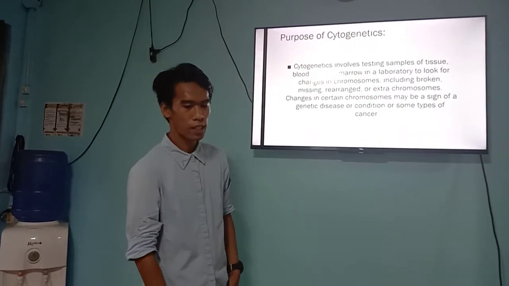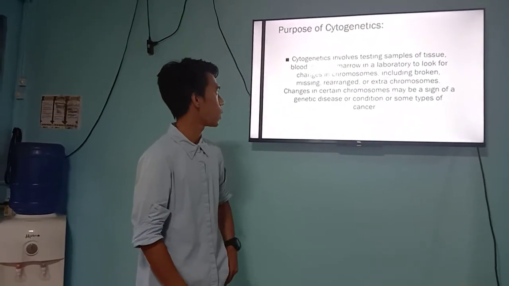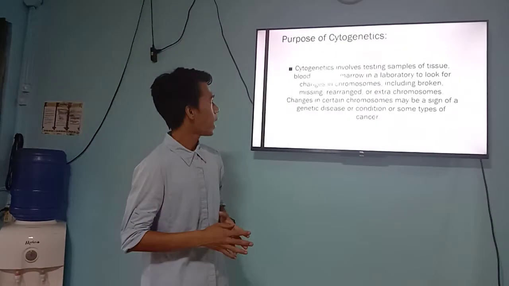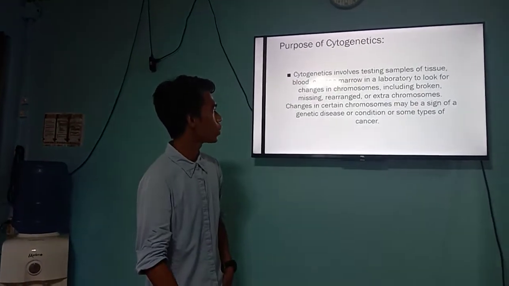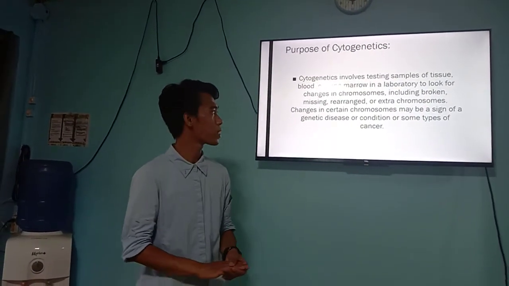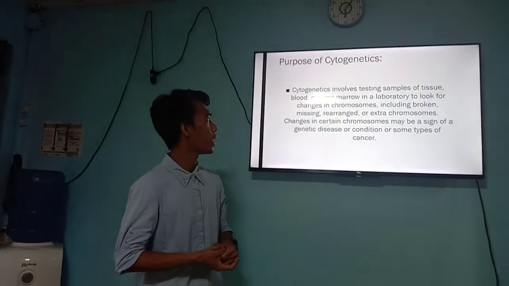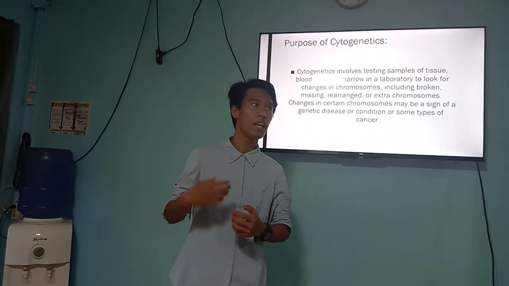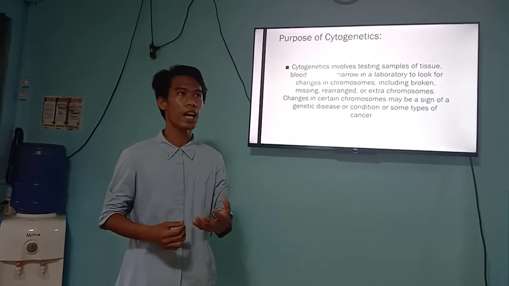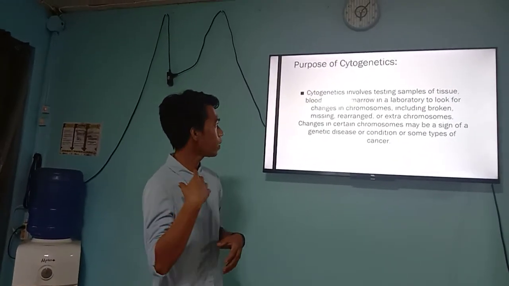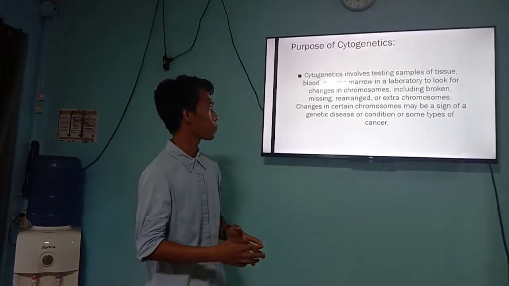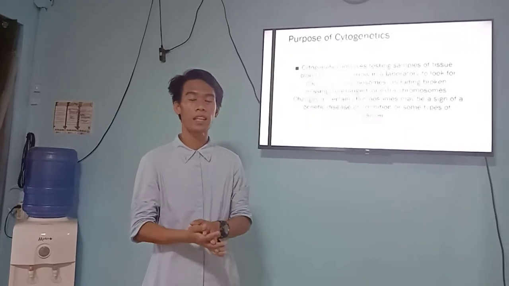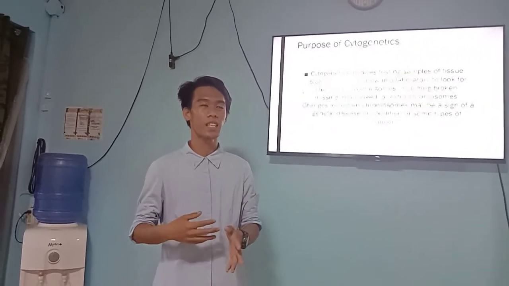So next is the purpose of cytogenetics. So the cytogenetics involves testing samples of tissue, blood, or bone marrow in a laboratory to look for changes in chromosomes. So dito masasabi natin na ang cytogenetics talaga ay isang pag-aaral kung saan malalaman natin ang mga sample tissue ng isang tao or isang organism para ma-identify natin siya kung meron ba siyang mga abnormalities na nakikita sa kanyang sarili or an organism.